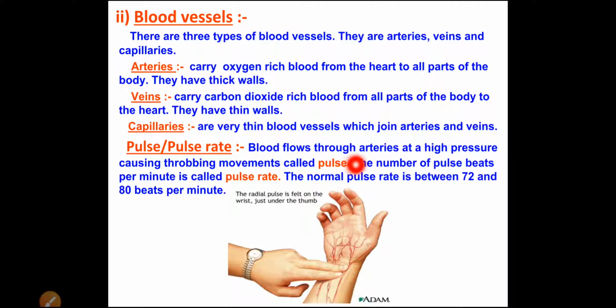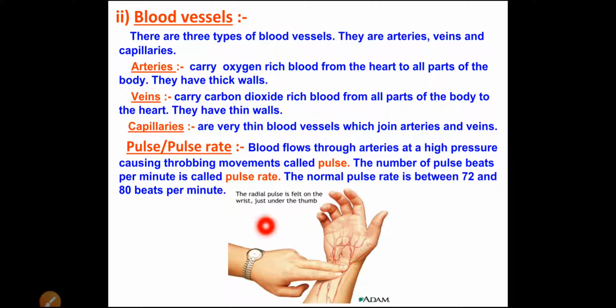When the blood flows in the arteries at high pressure, it causes a throbbing movement, and that throbbing movement is nothing but the pulse. So this is the pulse. But what is the pulse rate? The number of pulse beats per minute. In 1 minute, how many times the pulse is beating? That is nothing but the pulse rate. So the number of pulse beats per minute is called the pulse rate. The normal pulse rate is between 72 and 80 beats per minute.